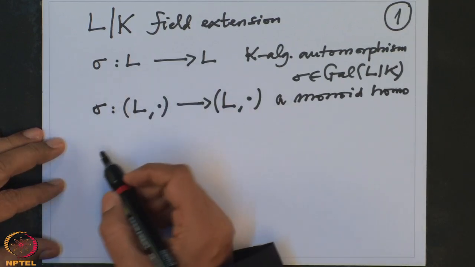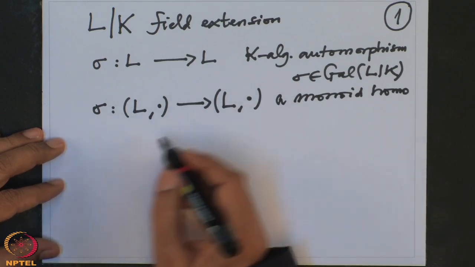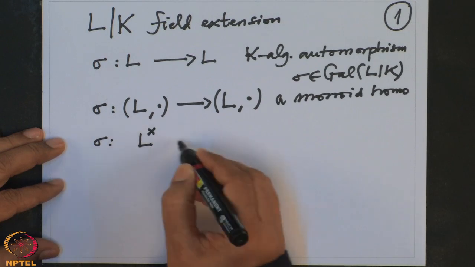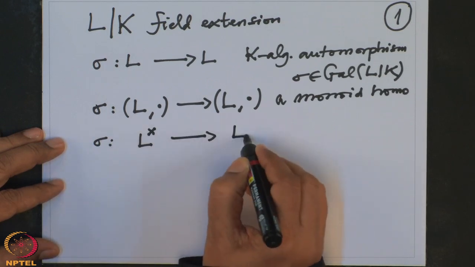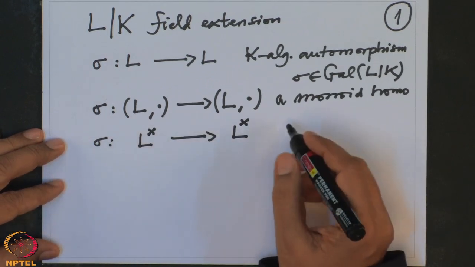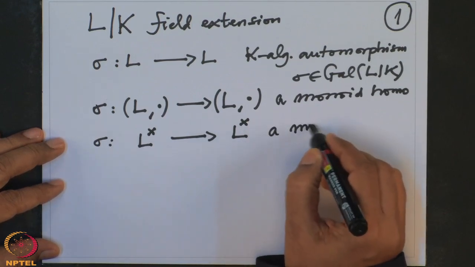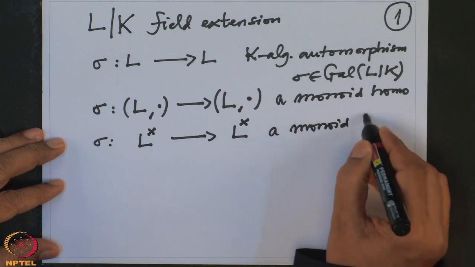So, it will also induce L cross to L cross, a monoid homomorphism.